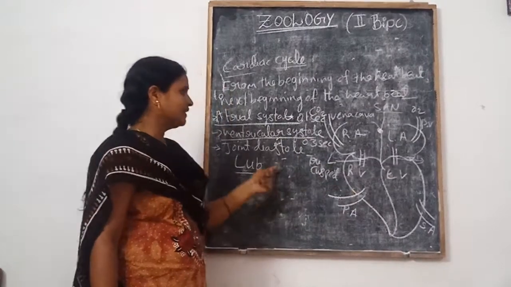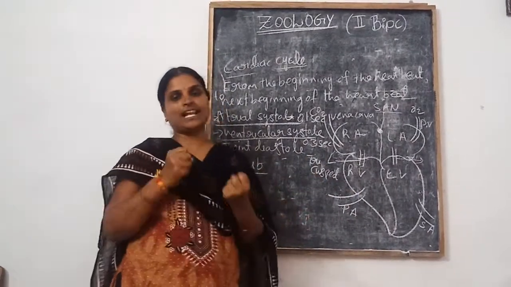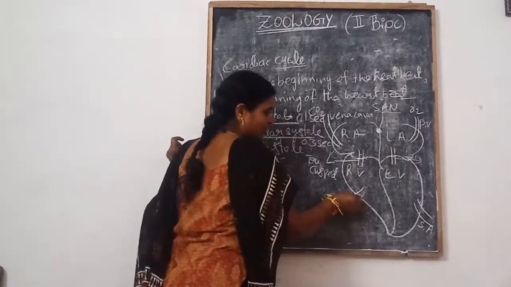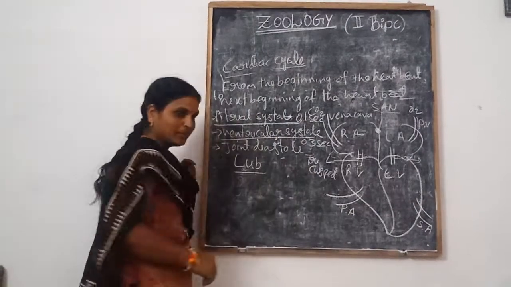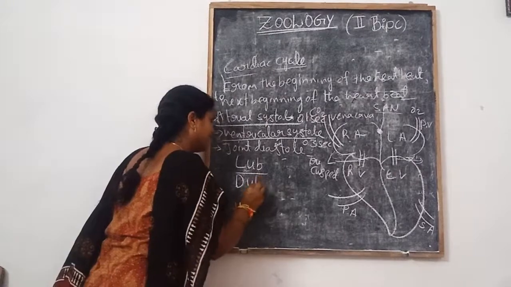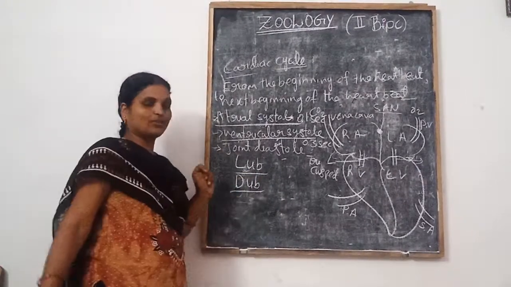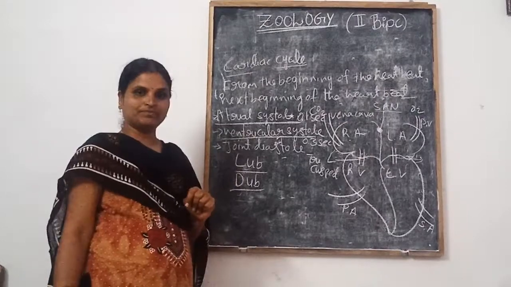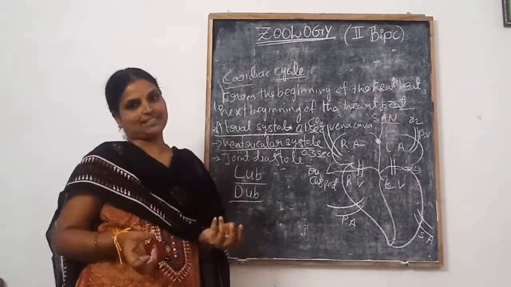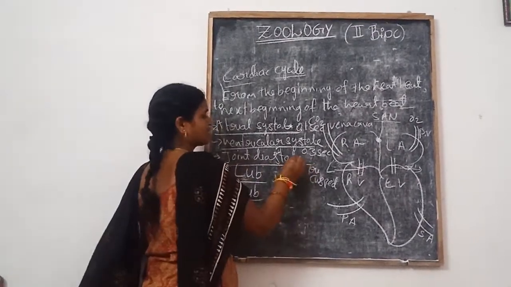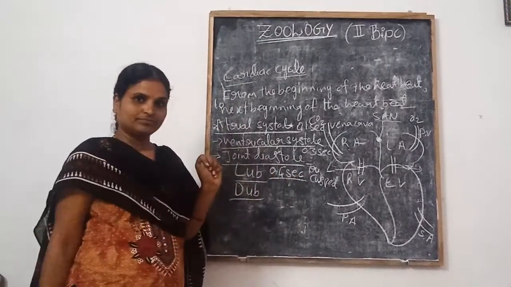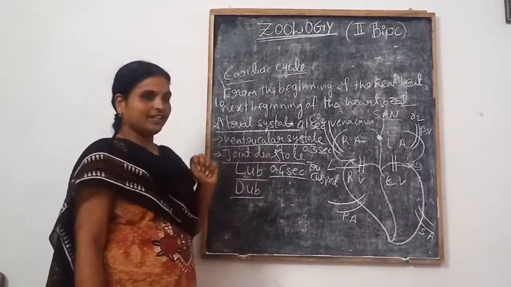After this, the ventricles are relaxed. Ventricular relaxation. Then the semilunar valves are closed. Then one sound comes, that is the dub. This is the second sound of the heart. When the ventricles are relaxed, that is called joint diastole. The duration is 0.4 seconds. Okay, have you all understood? This is the cardiac cycle.